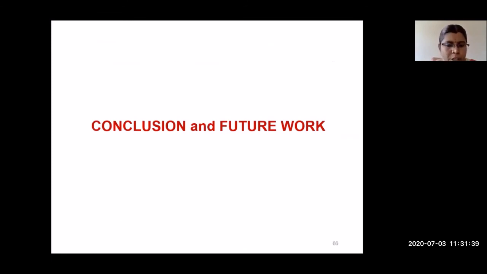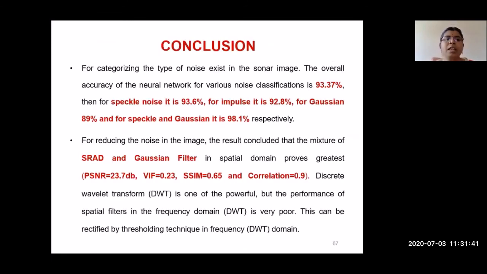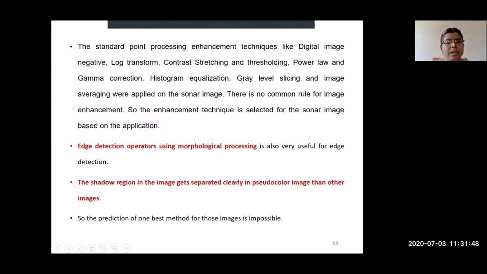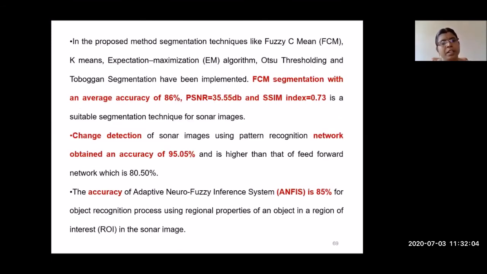Finally, in the conclusion and future work, I have said that for speckle noise, the SRAD Gaussian filter is more useful, and we cannot say any one image enhancement technique is suitable for any type of image. So image enhancement is unpredictable. Then for edge detection, the Canny edge detector along with morphological operations is giving good results, and for segmentation, Fuzzy C-means segmentation gives good results.